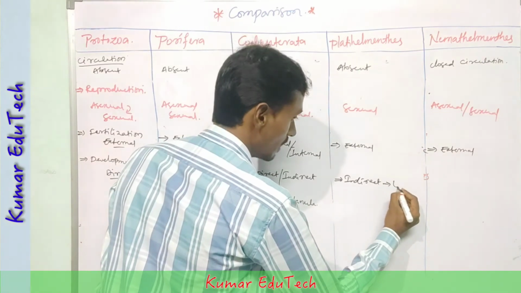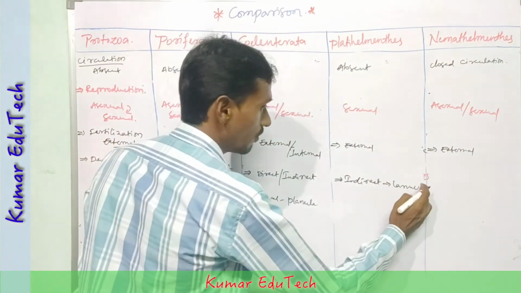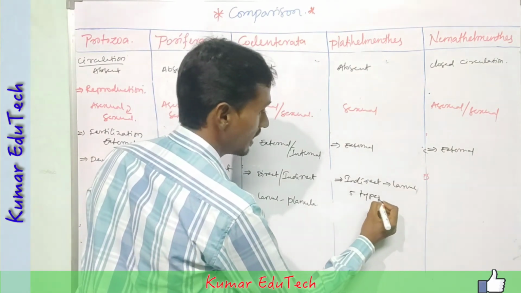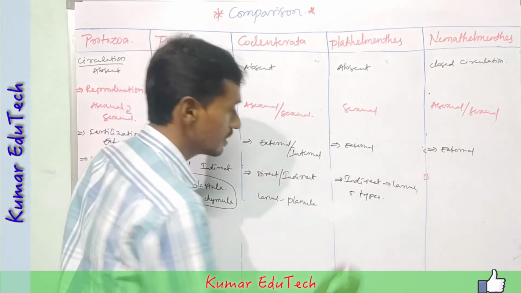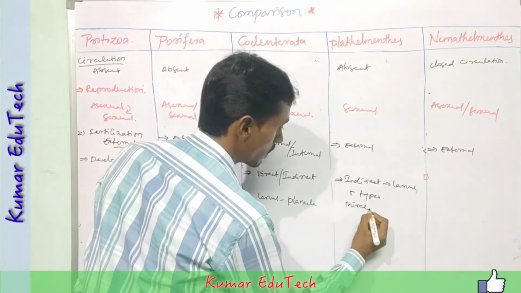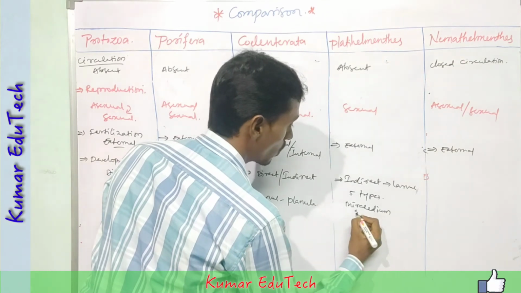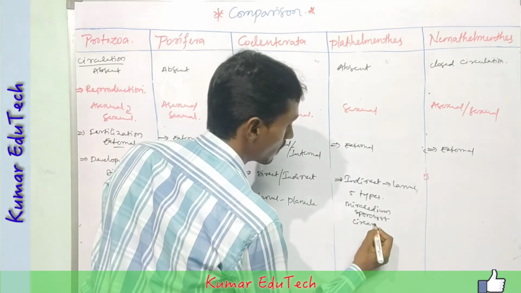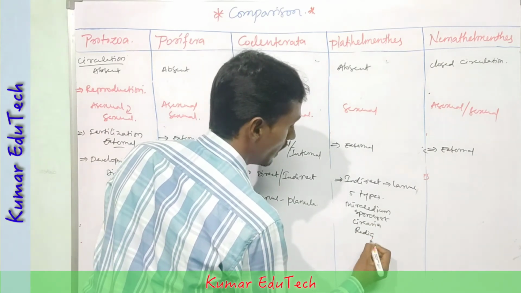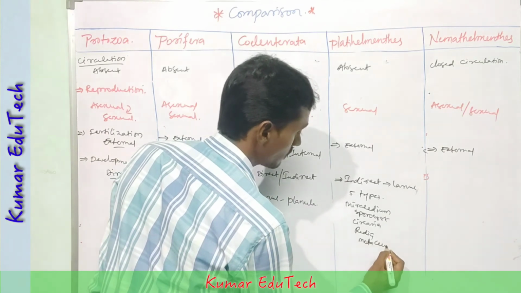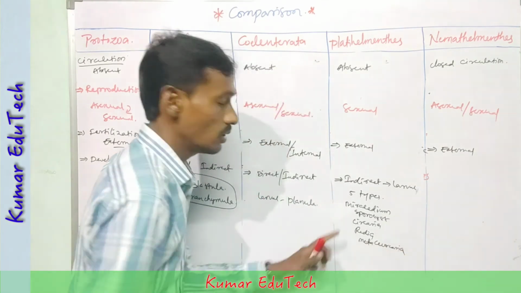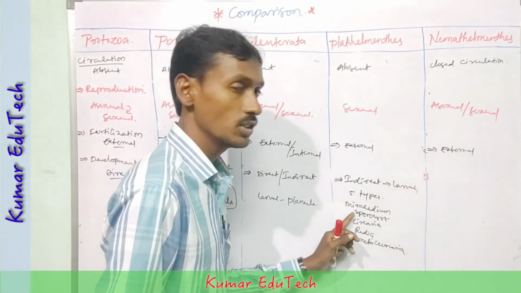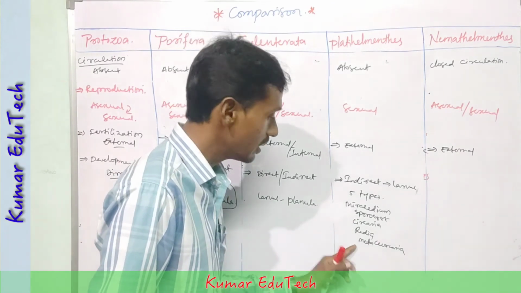Next, in Platyhelminthes, only indirect development occurs, and larval forms are produced. Five types of larval forms are present: Miracidium, Sporocyst, Cercaria, Redia, and Metacercaria.